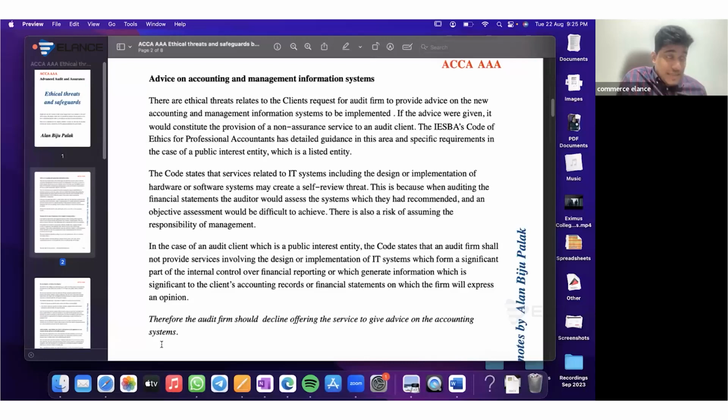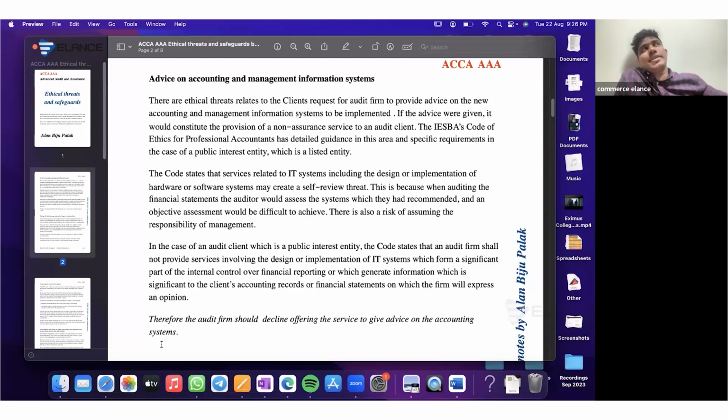Whenever you answer on an ethical threat, you should make sure that you identify the threat. You have to mention that the client company has requested the auditor to provide a tax service, so this will give rise to a self-review threat. Then you need to explain how it gives rise to a self-review threat. You can explain that after performing the computation for the tax-related service for the current year, this will affect the client's financial reporting. In the upcoming year's audit, the auditor will be responsible for reviewing the tax-related treatment, and the auditor will not be able to give an unfavorable opinion if there are any mistakes in the tax computation that the auditor has already undertaken, because it might affect the auditor's credibility.